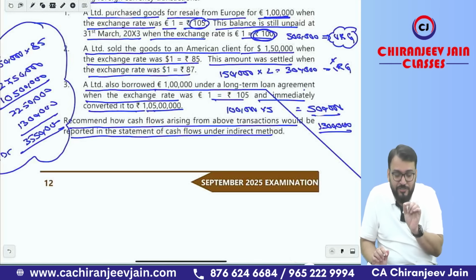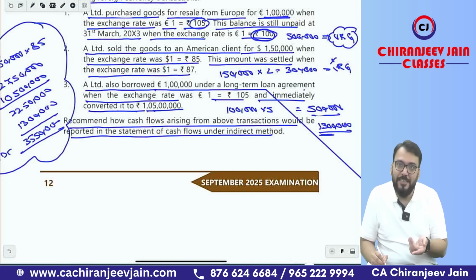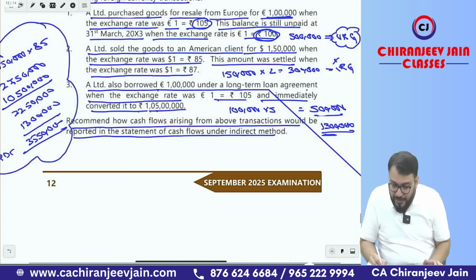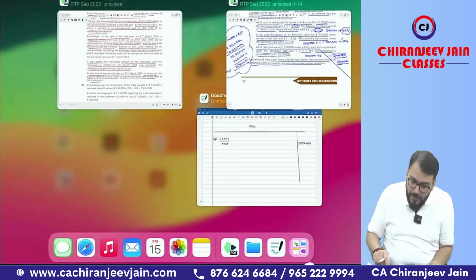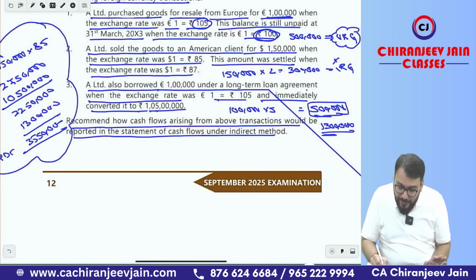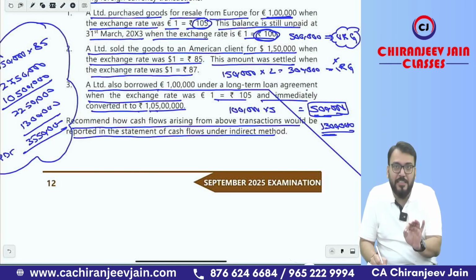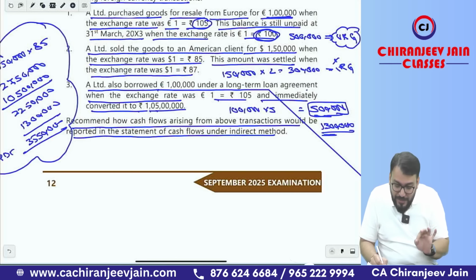Any unrealized exchange gain of financing activities should be eliminated. Should be eliminated means how much is it? 5 lakh, so that will be eliminated. I'm just explaining as per the ICAI solution. The unrealized exchange gain related to financing activity is eliminated, because for operating activity it will be automatically adjusted. Got this point? Are you able to understand? So what is the unrealized gain of financing activity? That is 5 lakh.